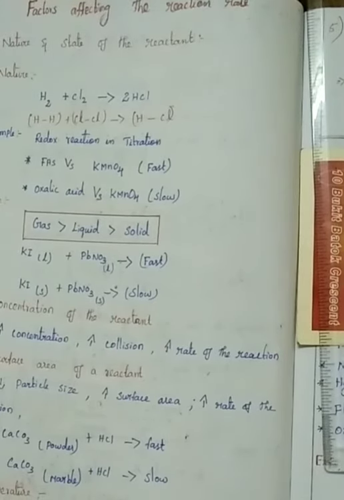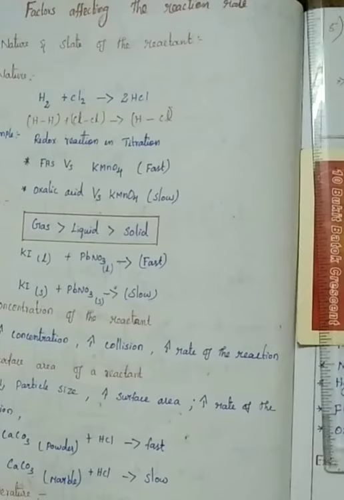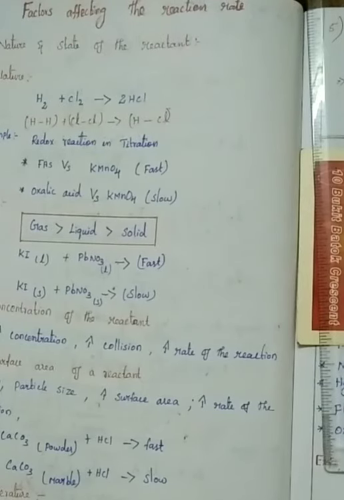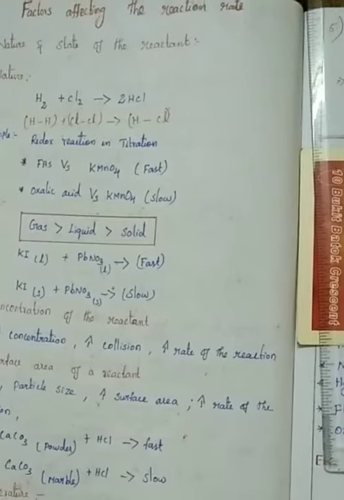Then temperature, that we know clearly. If any reaction is to be fast, we have to give more temperature. If we raise the temperature, surely the reaction is also fast. If you are cooking in your kitchen and you don't have time to cook late, you want to cook fast, surely you have to turn your stove to full, not to simmer. So if the temperature is increased, your product will be ready fast. In a reaction also, if temperature is increased, the rate of the reaction also increases.